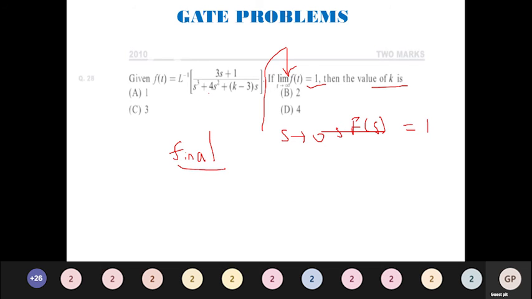When we put s is equal to 0, let me take all the terms here to make it more simple. I am going to take an s outside.